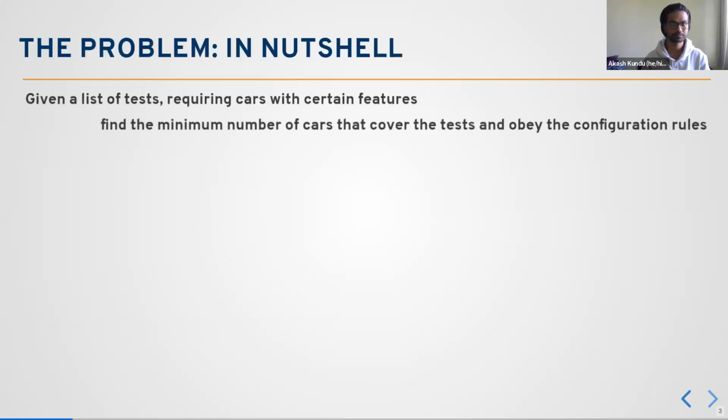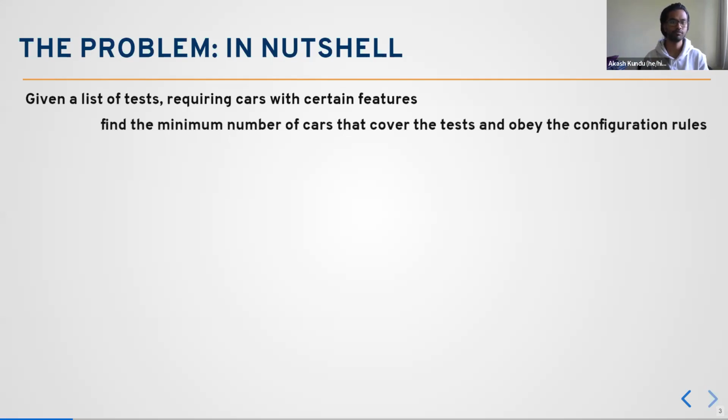So next, I'm going to talk about the problem in a nutshell. We have a list of tests which we need to do on the cars. That's why we require cars with certain features, but we need to find the minimum number of cars that can cover as many tests as possible, obeying the configuration rule. A car has a configuration rule. We are going to talk about it in the next two or three slides.